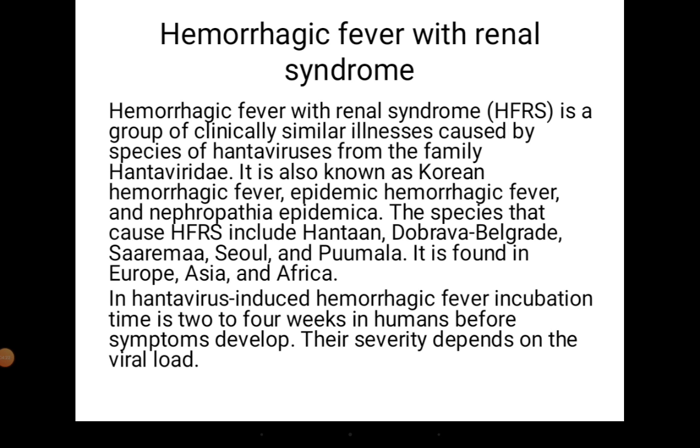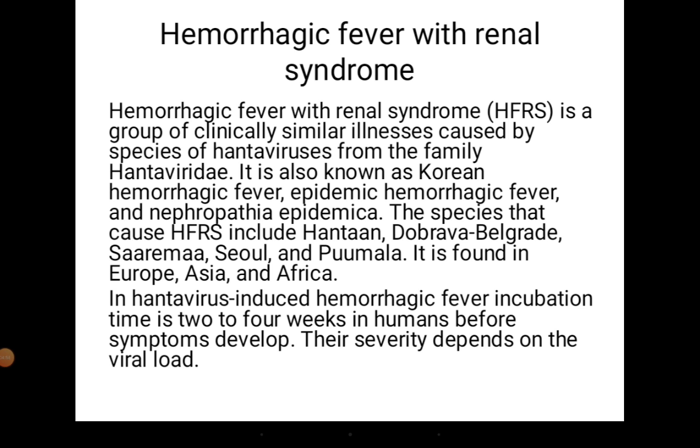Hemorrhagic fever with renal syndrome is a group of clinically similar illnesses caused by species of hantavirus from the family Hantaviridae. It is also known as Korean hemorrhagic fever, epidemic hemorrhagic fever, and nephropathia epidemica. The species that cause hemorrhagic fever with renal syndrome include Hantaan, Dobrava-Belgrade, Saaremaa, Seoul, and Puumala. It is found in Europe, Asia, and Africa.